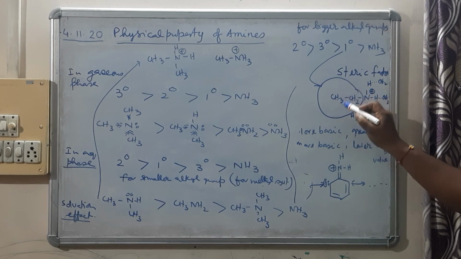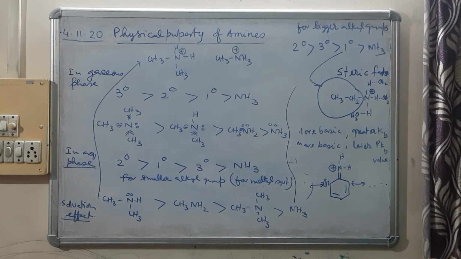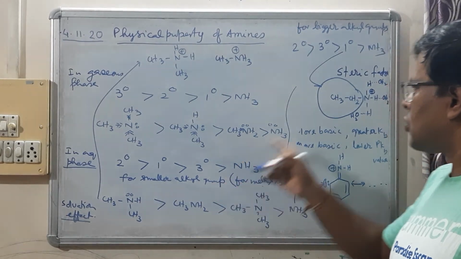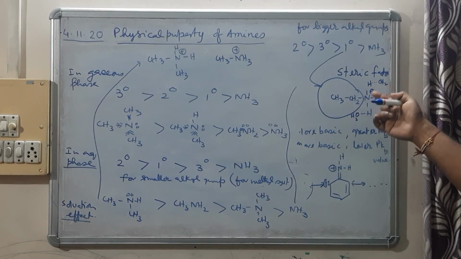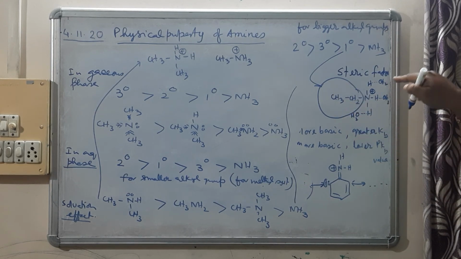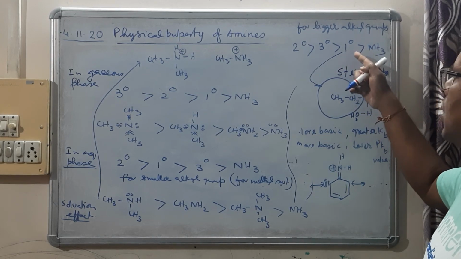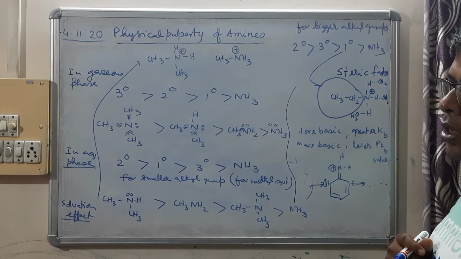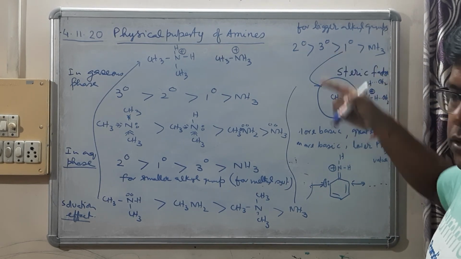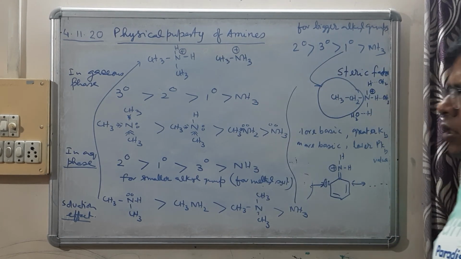This bigger alkyl group will create some hindrance, so solvation will not take place as much as it was happening here. That is the reason why 1 degree amine becomes less basic than 3 degree amine. 3 degree amine is more basic because of more plus I effect. So for bigger alkyl groups, this is the order of basicity of amines.